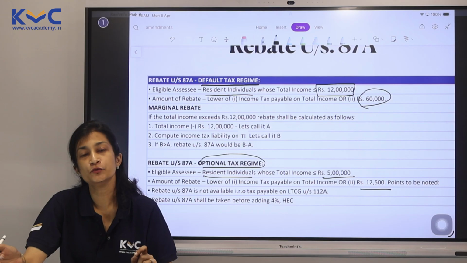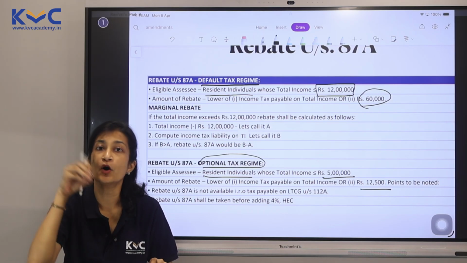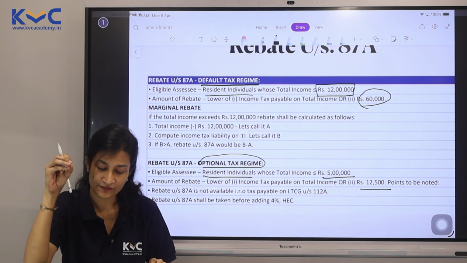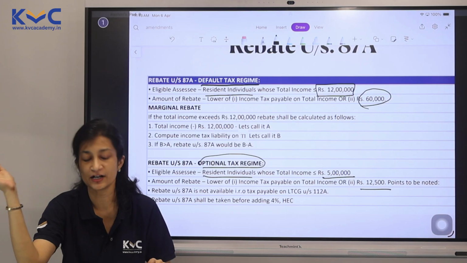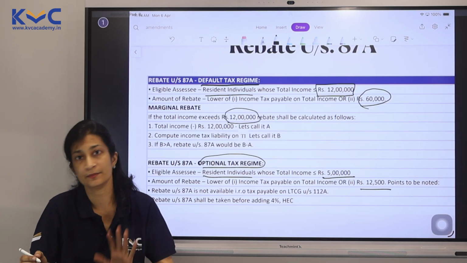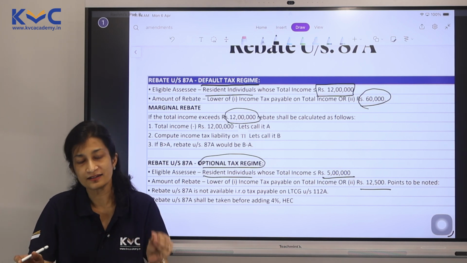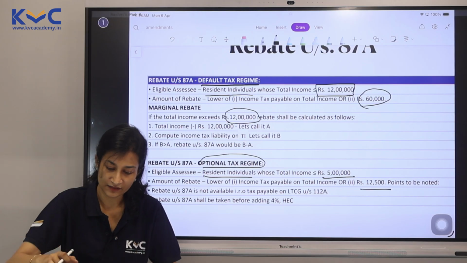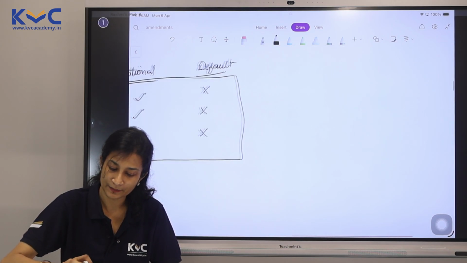There is some confusion even with regard to marginal rebate. Let me take up a small example and clarify even this here. There is no change as such in the calculation of marginal rebate except for the amount of 12 lakh which is now coming. Instead of 7, it is 12. That's the only change here. But there is some confusion. Let me clear even that. I take a small example here of marginal rebate.